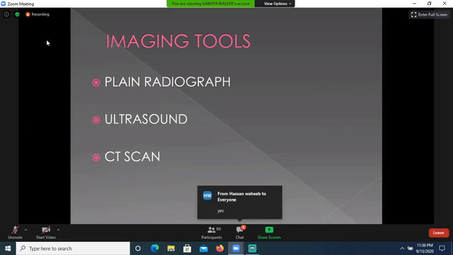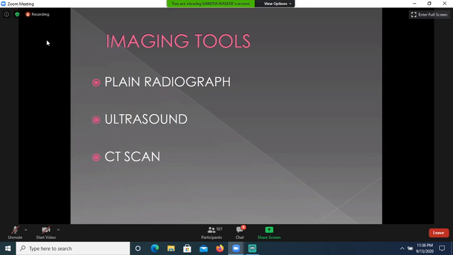For abdominal diseases, we usually perform plain radiograph, ultrasound, CT scan, and the contrast studies. The first line of investigation is either plain radiograph or ultrasound, depending upon the patient's signs and symptoms. If we suspect pneumoperitoneum because of bowel perforation, the first line of investigation will be plain radiograph.